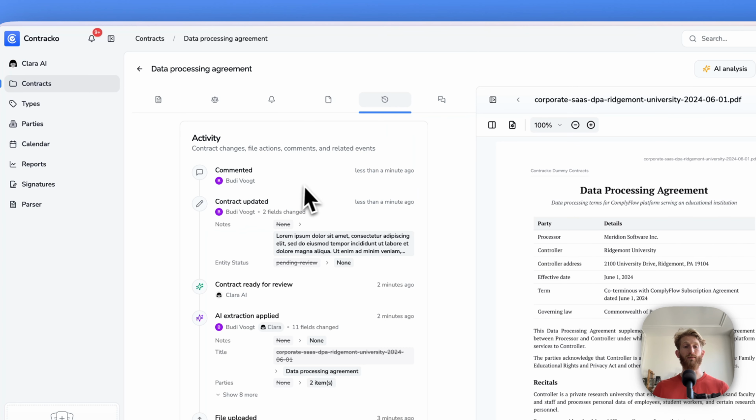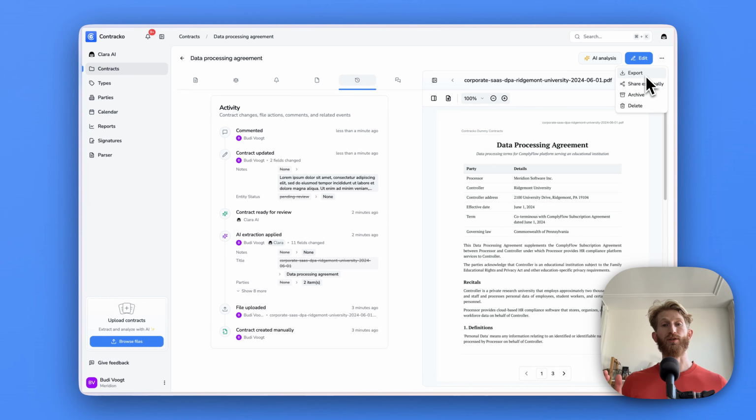And what's really lovely is that when you export a contract or a folder of contracts, you get not only a spreadsheet with the contract metadata and the party metadata, so any counterparty on a contract, but you also now get a new spreadsheet that has exactly the activity trail. And this is really good for when you're being audited.